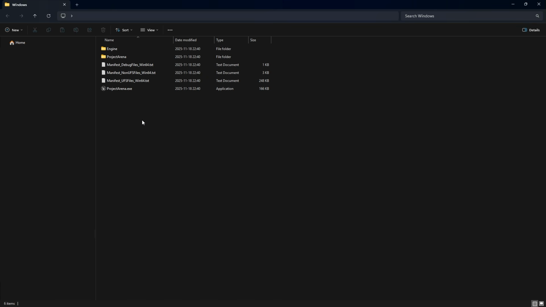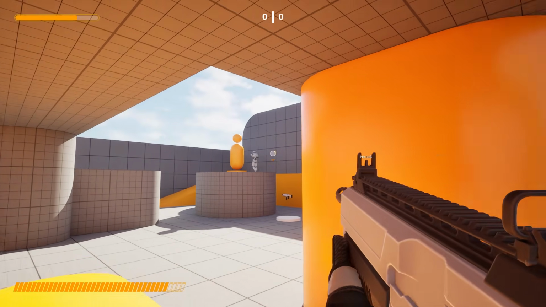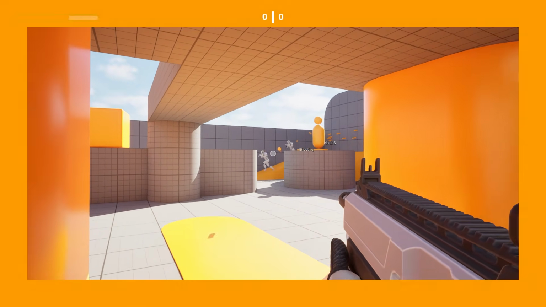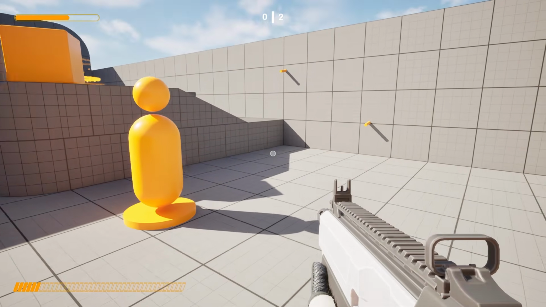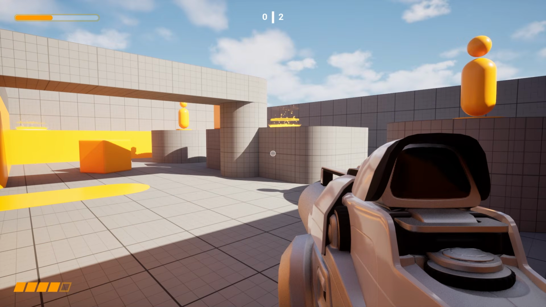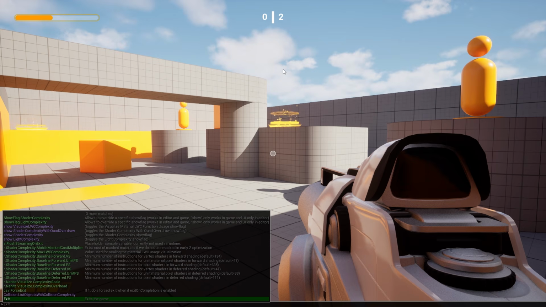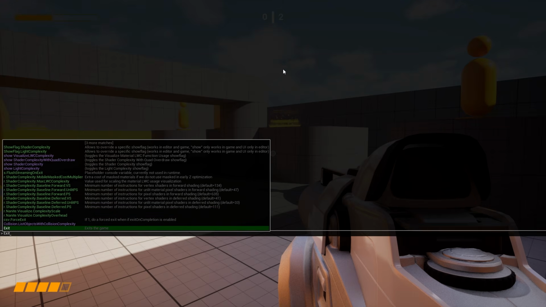We can run the game by using the executable file, which will have the same name as the Unreal Engine project. When the project loads, you will see a windowed version of the level we picked as a game default map. You can now test the game by moving around the level and interacting with pickups. To exit the game, open the in-game console line by pressing the backtick key and type either quit or exit in the command line.